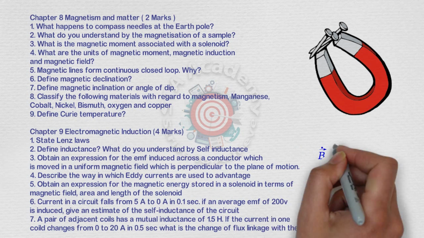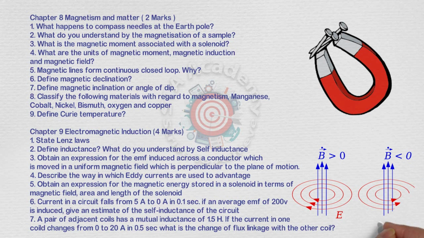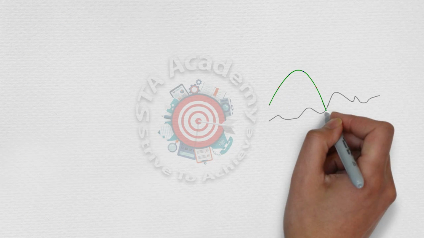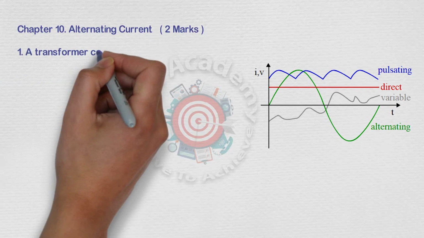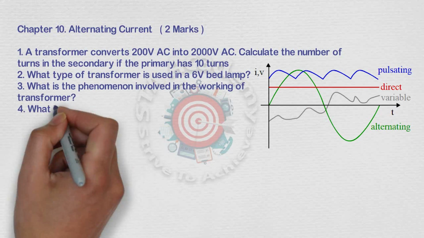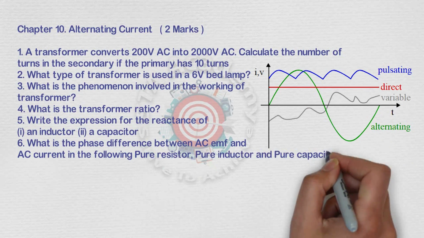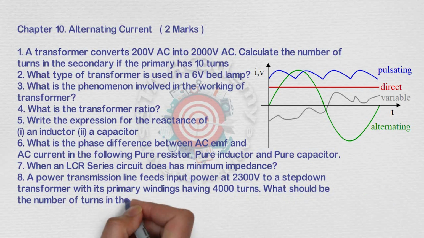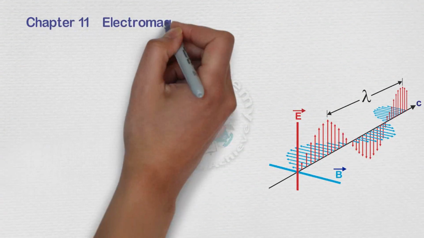Next, a very important chapter, that is alternating current. In this, 8 questions have been given. These are very important questions for alternating current that give you 2 marks. Next is electromagnetic waves, 2 marks, very important VSCQs. 9 VSCQs have been given. These are the very important VSCQs.